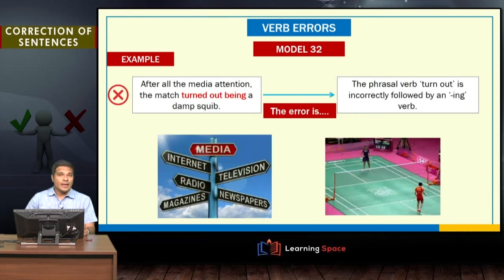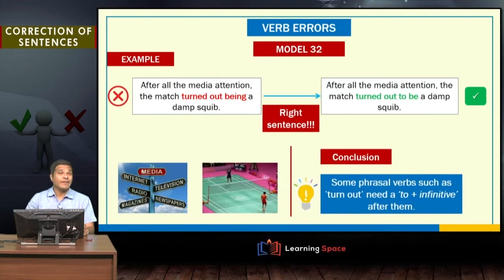sentence. There is a phrasal verb used in this sentence, and that is turned out. After all the media attention, so there is no problem here, the match turned out being a damp squib. So after the phrasal verb turned out, can we really use being? No, unfortunately we cannot use being. So what should be used? We should use only the base form preceded by to. So in fact we are using to plus infinitive. So the corrected sentence reads as, after all the media attention, the match turned out to be a damp squib.